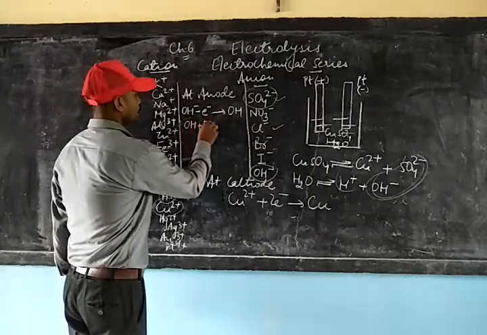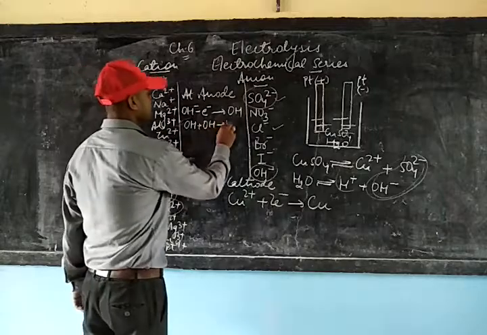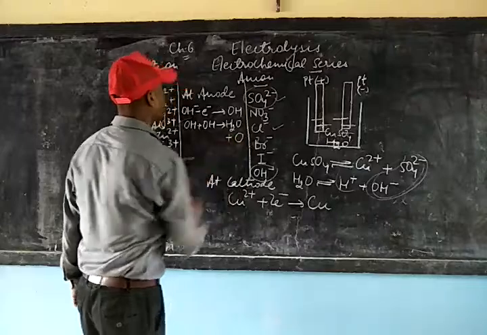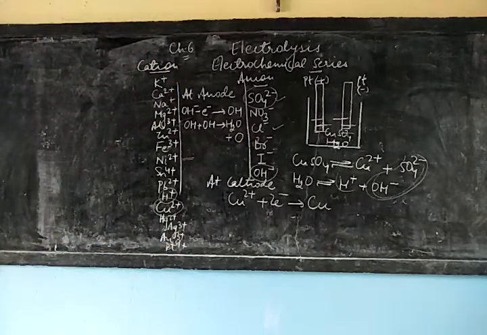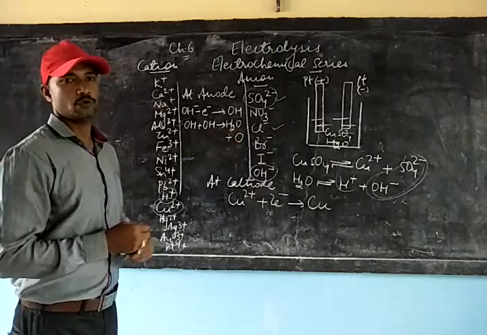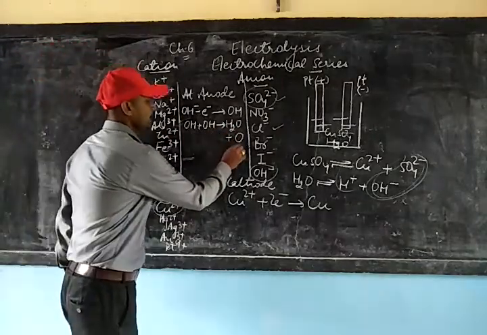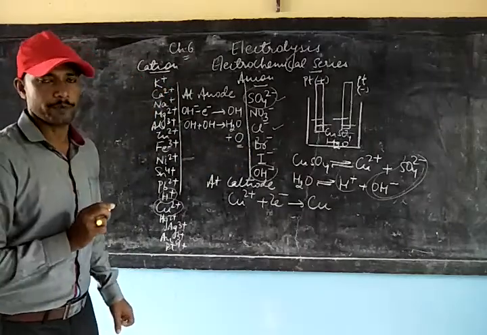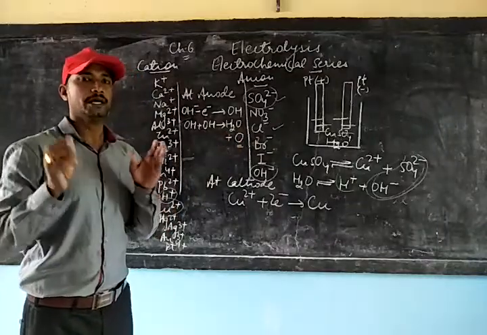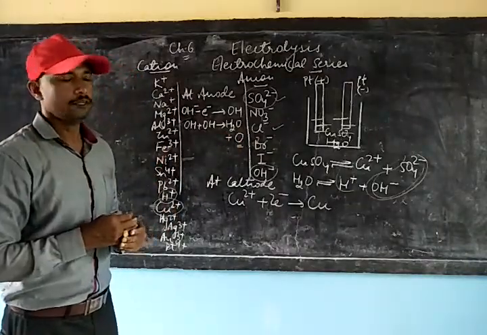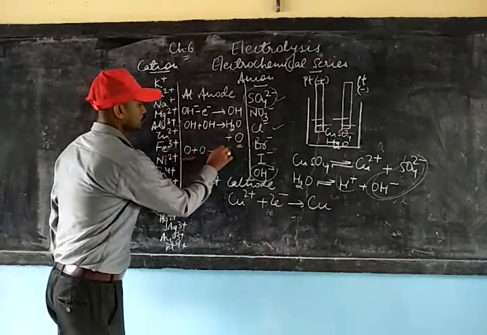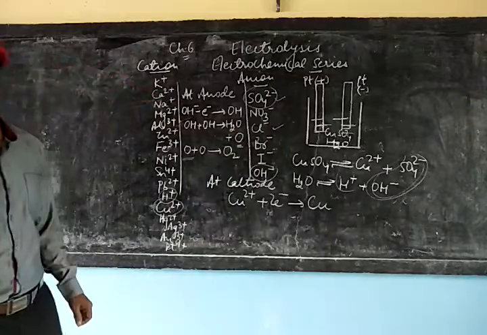We can take two OH groups which will change into H2O plus O. OH plus OH will be H2O plus O. So there will be one nascent oxygen that will also be forming. And finally we know that nascent oxygen is quite unstable in nature. So one more step we will take: O plus O to change into oxygen gas.